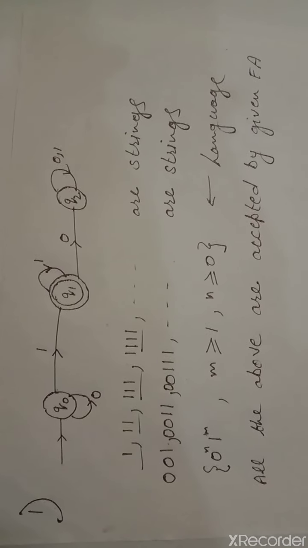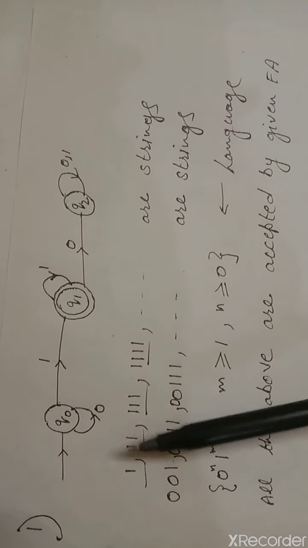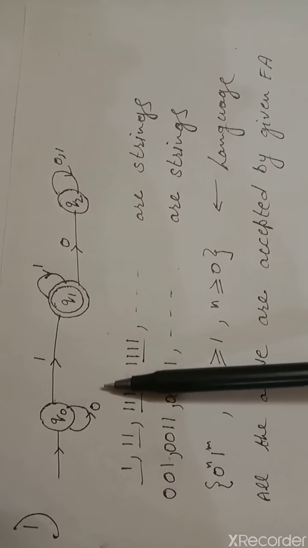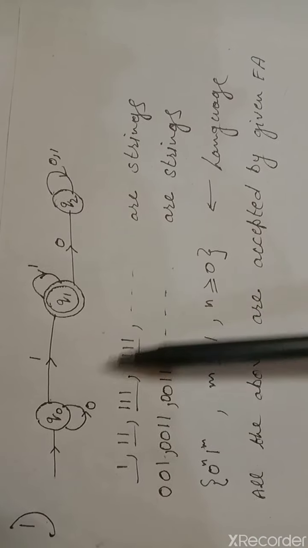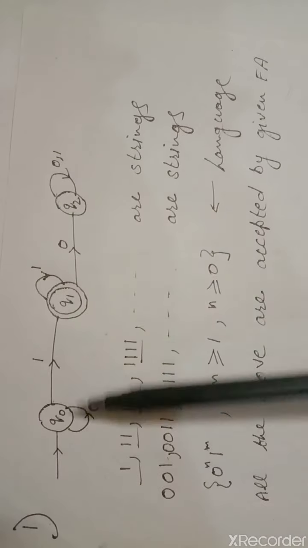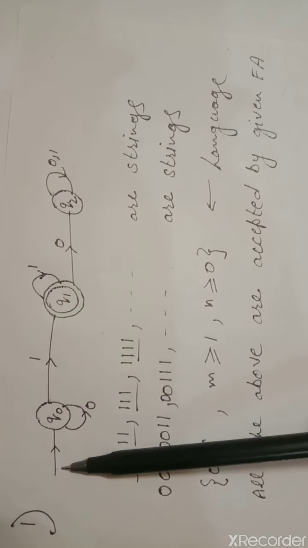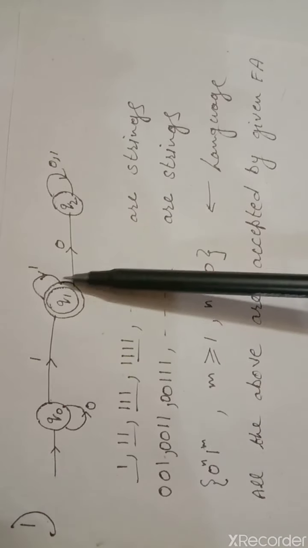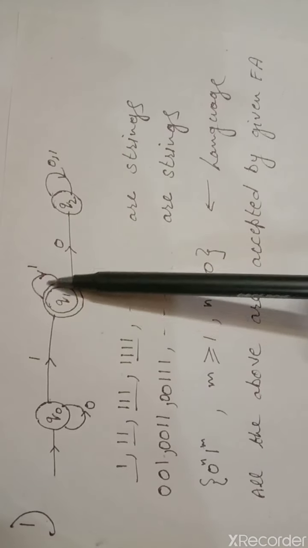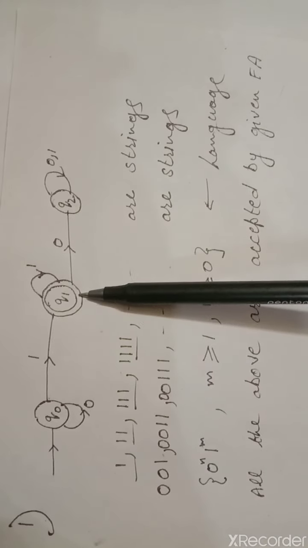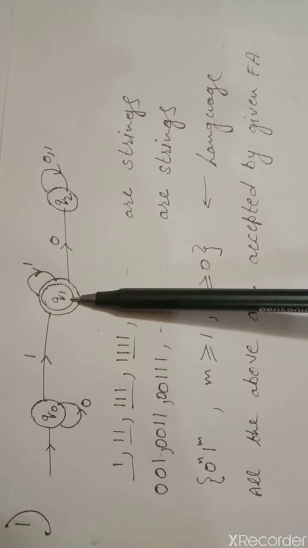Let us take an example. Here you have a finite automaton with 3 states. Q0 is the initial state and Q1, which I have written inside 2 concentric circles, is the final state.